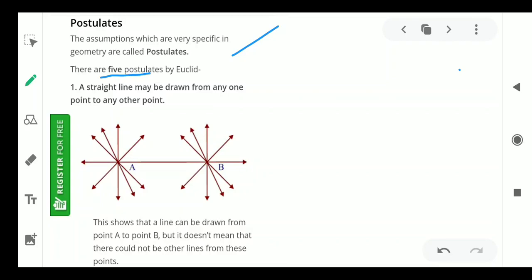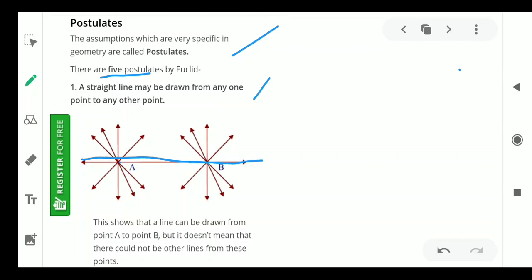The first one: a straight line may be drawn from any one point to another point. For example, if A is one point and B is another point, then from A to B we can draw only one line.